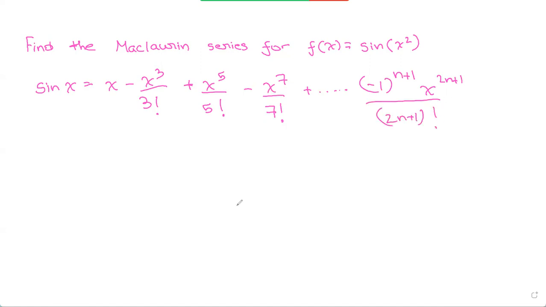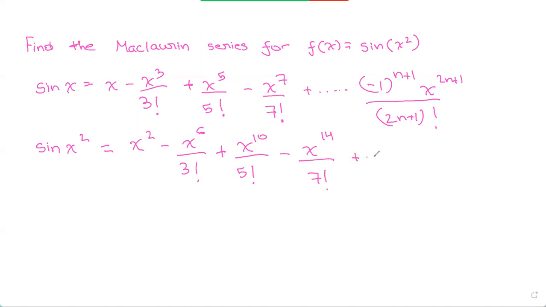Now, when we have to find it for sine of x squared instead of sine of x, we just plug in x squared instead of x. So wherever we have x, we just plug in x squared. So x squared whole cubed, which is x to the power of 6 over 3 factorial, plus x squared to the power of 5, which is x to the power of 10 over 5 factorial, minus x to the power of 14 over 7 factorial, and so on.